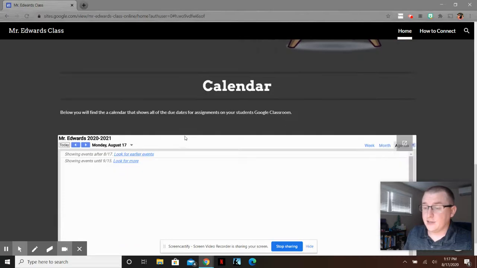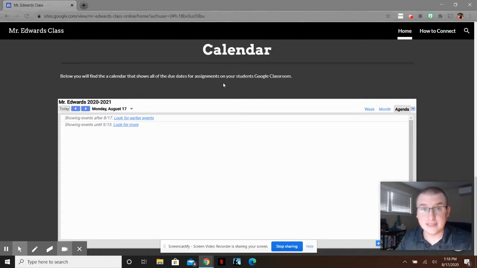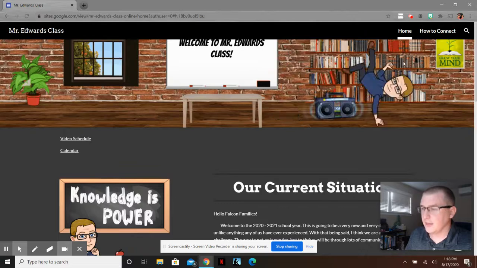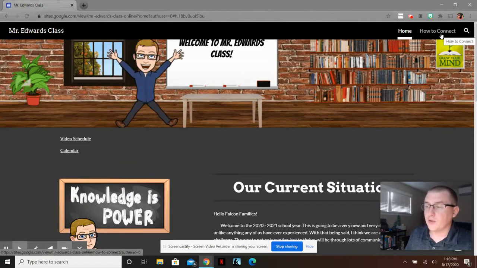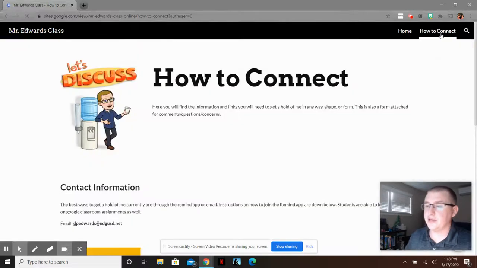Okay, and then scroll down to the calendar, or if you want to come back and click calendar, it'll bring you right back down. Either way, this calendar is connected directly to your Google Classroom. So any assignments on the Google Classroom will pop up here, and it'll say when they are due. Okay, you go back to the top right corner, it says how to connect. Give that a click and it changes the page.